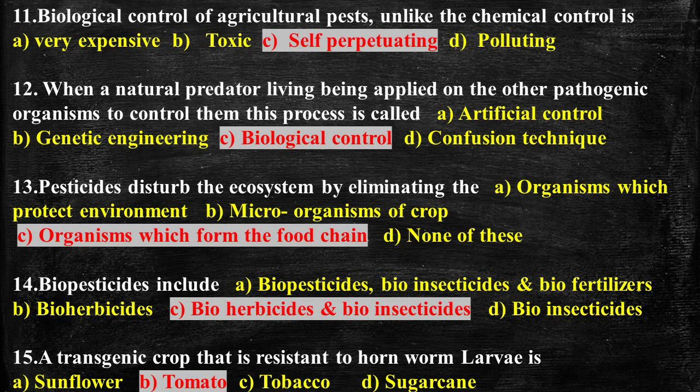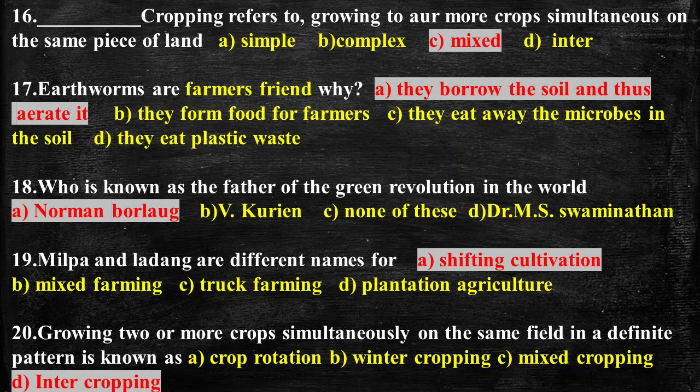Question number 15. A transgenic crop, that is the genetically modified crop, that is resistant to hornworm larva is, and the answer is tomato. So tomato is resistant to hornworm larva.